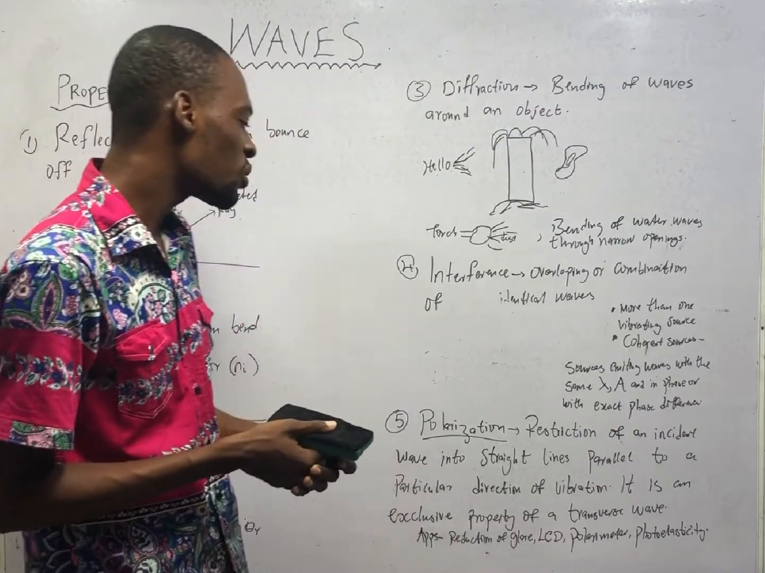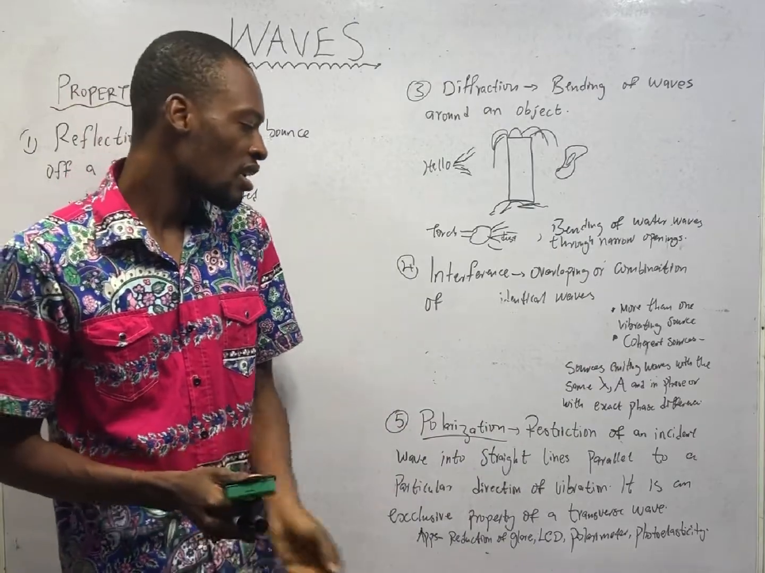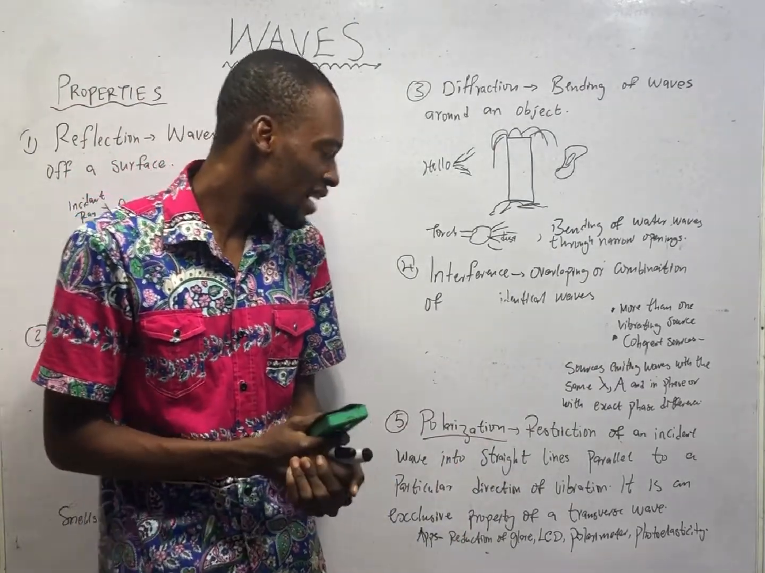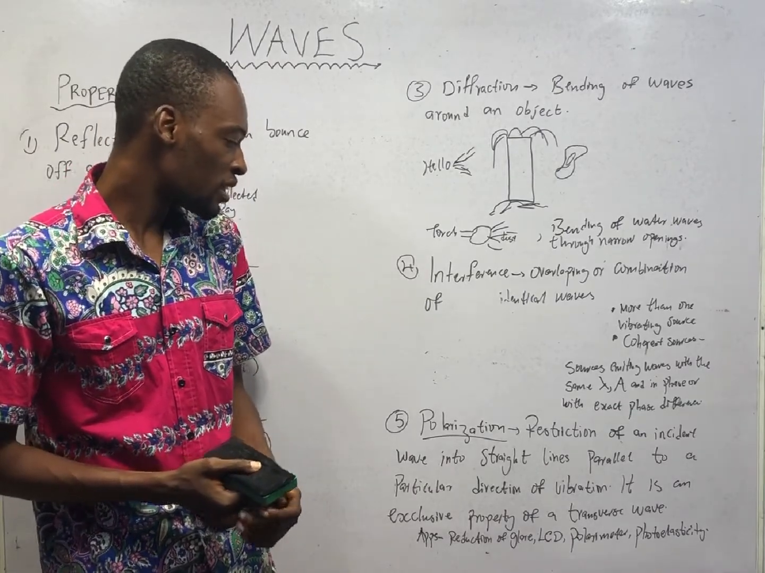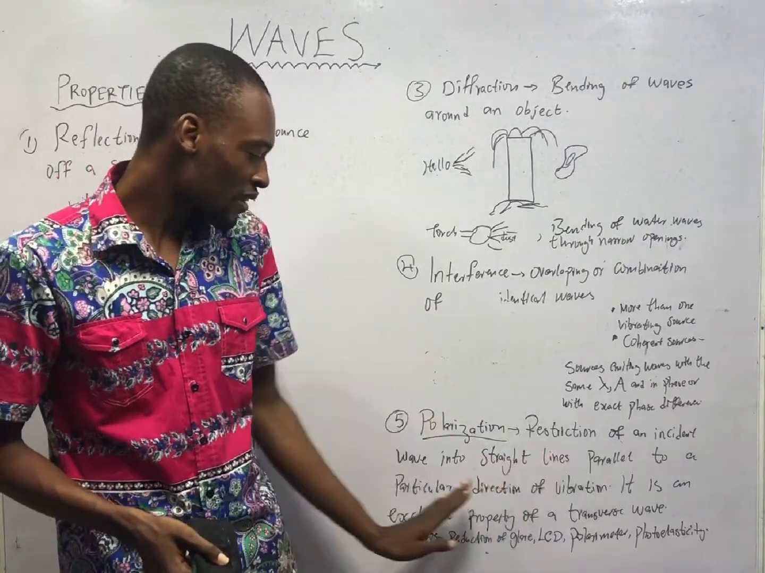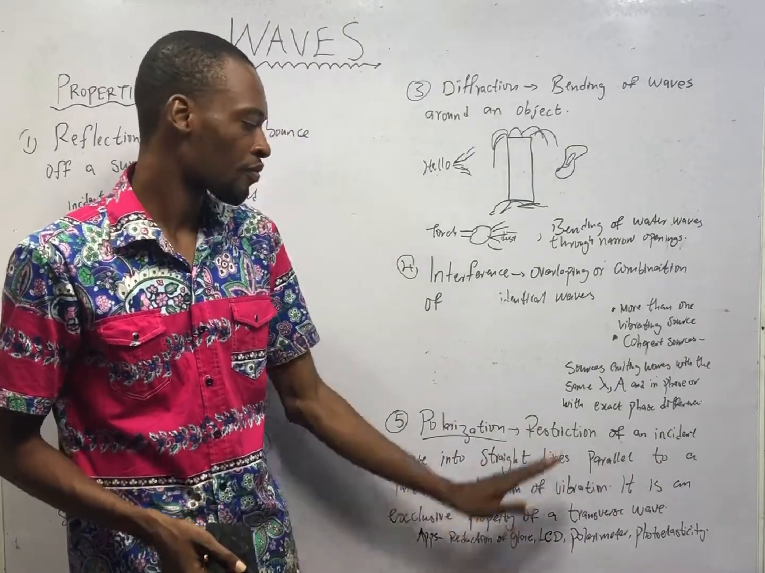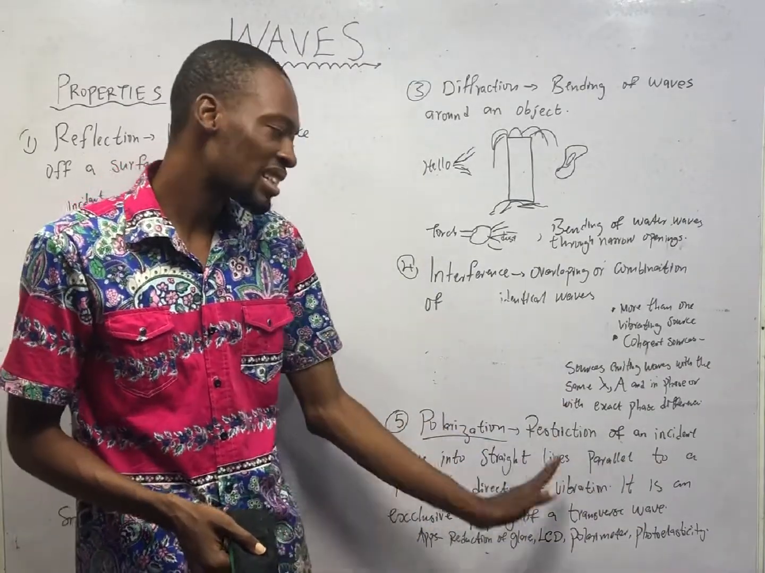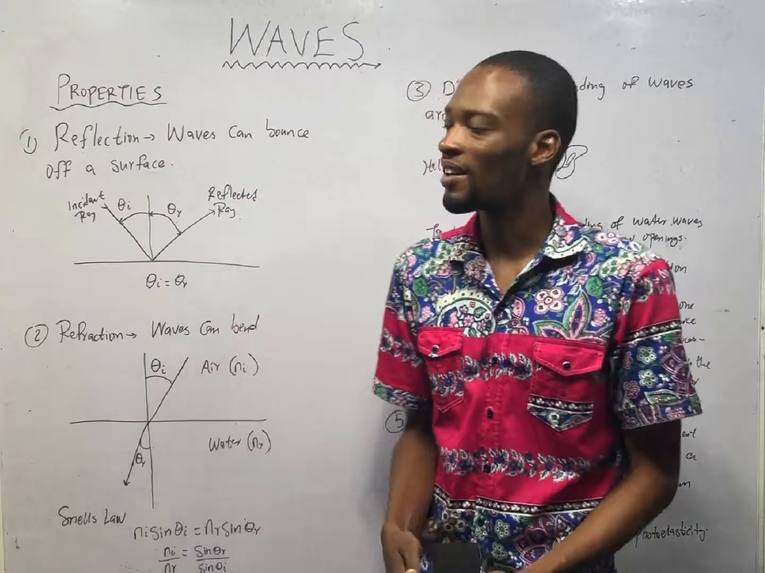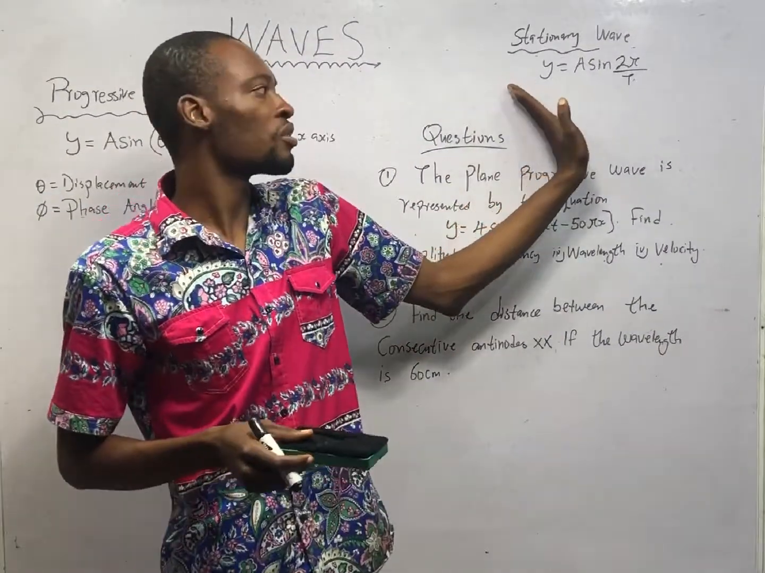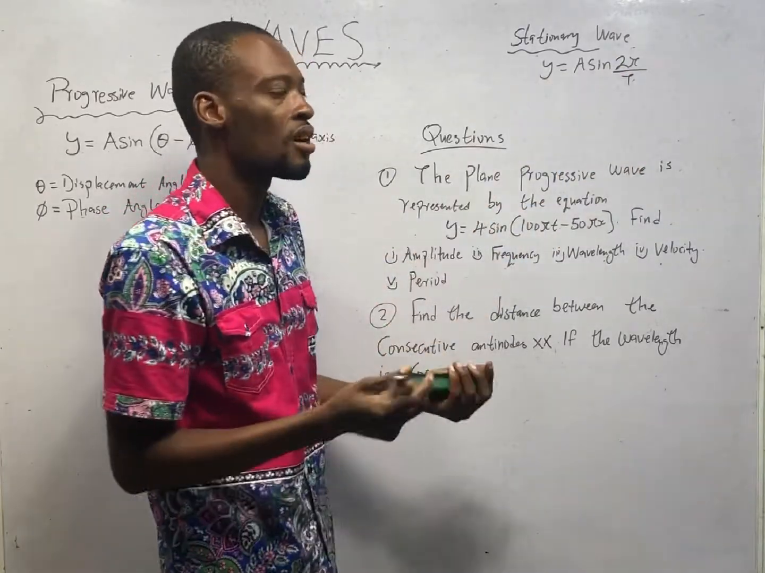Polarization, on the other hand, is an exclusive property of transverse waves. Only transverse waves are polarized, and polarization is the restriction of an incident wave into straight lines parallel to a particular direction of vibration. That is polarization.